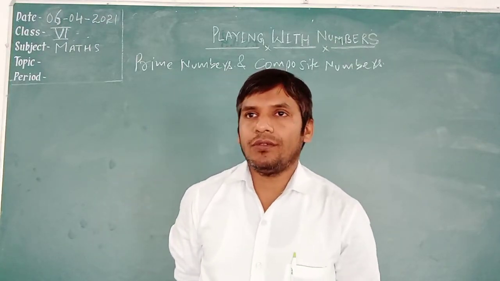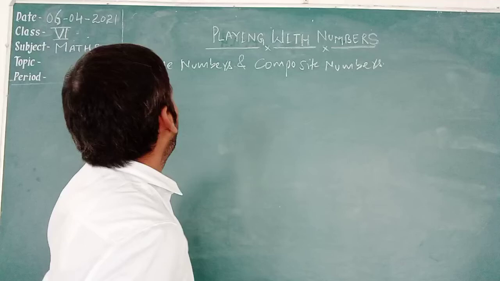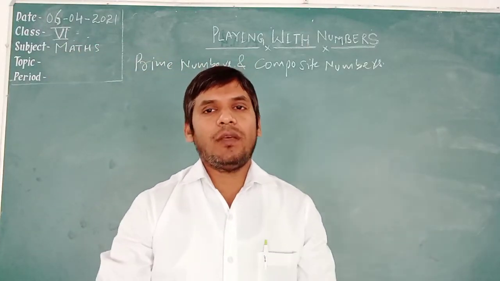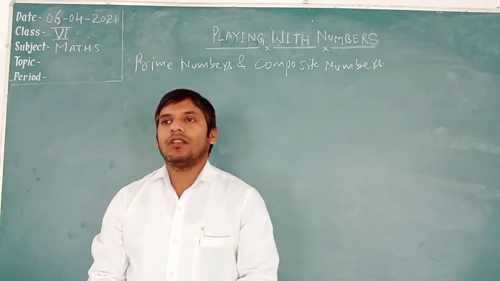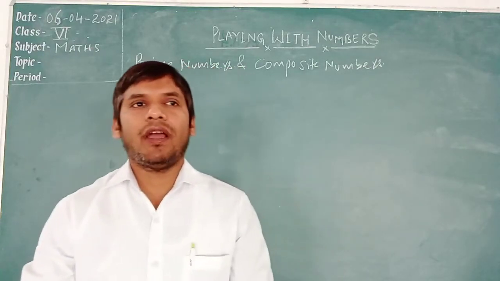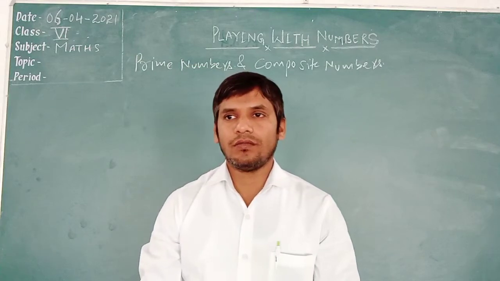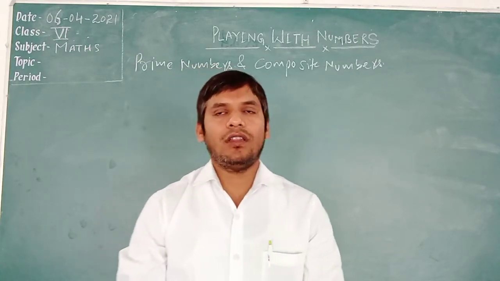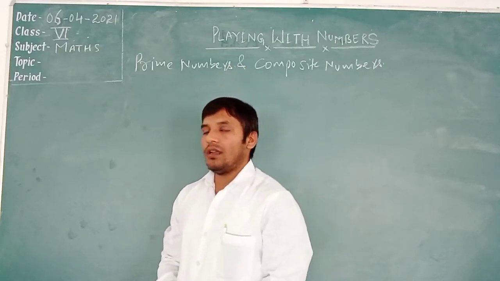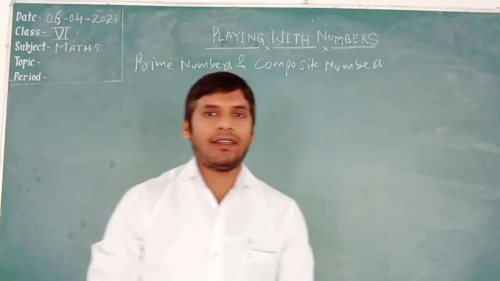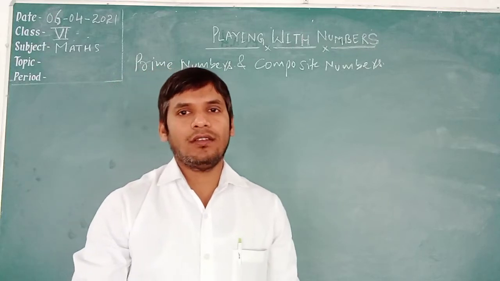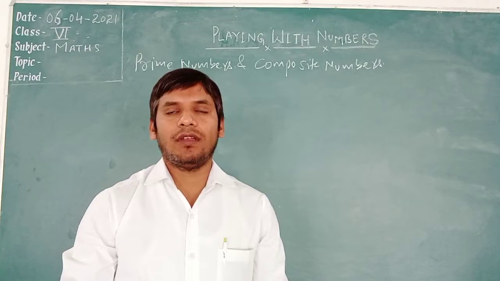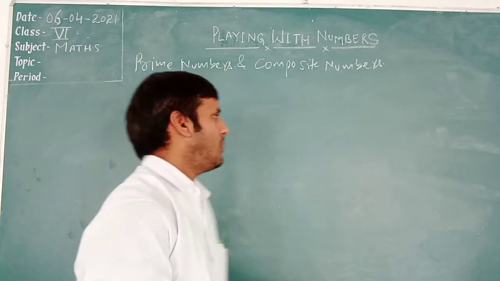Now the topic is prime numbers and composite numbers. What is a prime number? The number which is divided by itself or one. In other language we can say, the number which has no common factor except the one is known as a prime number. Or any number which is divided by itself or one is known as a prime number.